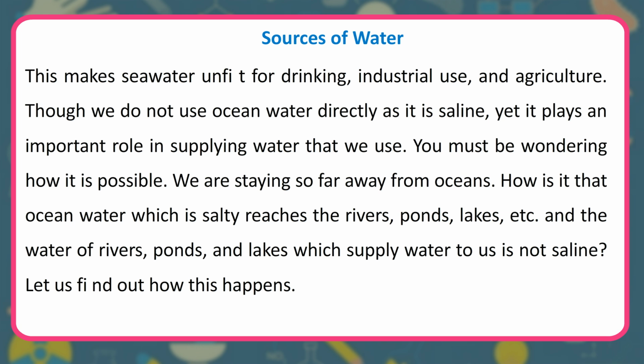Though we do not use ocean water directly as it is saline, yet it plays an important role in supplying water that we use. You must be wondering how it is possible. We are staying so far away from oceans. How is it that ocean water which is salty reaches the rivers, ponds, lakes, etc., and the water of rivers, ponds, and lakes which supply water to us is not saline? Let us find out how this happens.